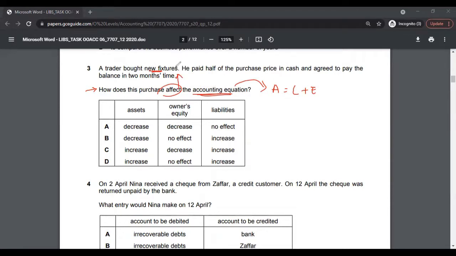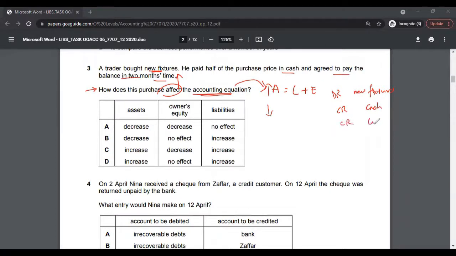A trader bought new fixtures, so that's basically assets going up. He paid half of the purchase price in cash, so there's a downward trend in assets as well. If you remember your accounting rules, there's going to be a debit of new fixtures, credit of cash because half is paid in cash, and he agreed to pay the balance in 2 months' time.